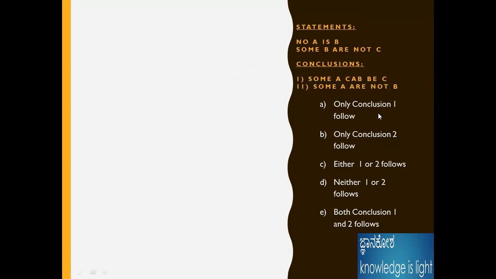Okay, next problem. No A is B. Okay, no A is B. No A is B. No, I can write it like this. No A is B. Some B are not C. Okay, some B are not C. I will write some B are not C. Some A can be C. Okay, the statement is some A can be C.